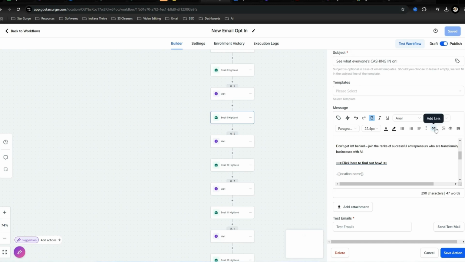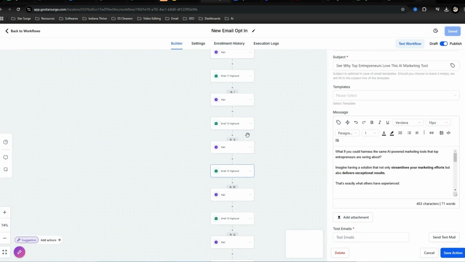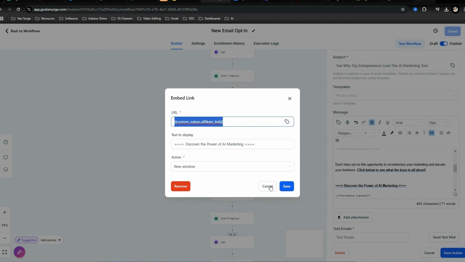And then voila. So because we have a custom value right here, we're going to go into settings and we're going to place that link. And then whenever you place that link in there and someone clicks on one of these highlighted things in your email, they'll get taken right to your link.